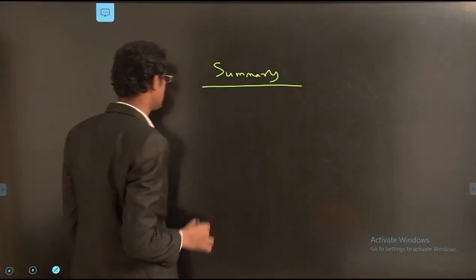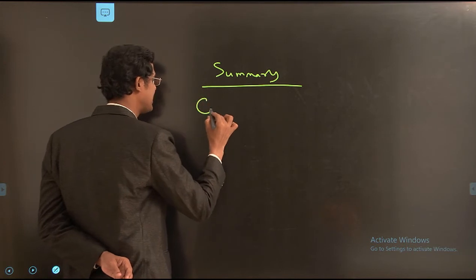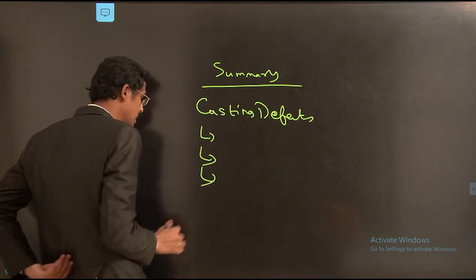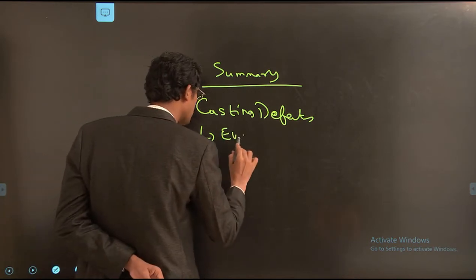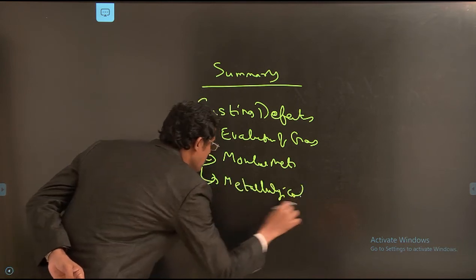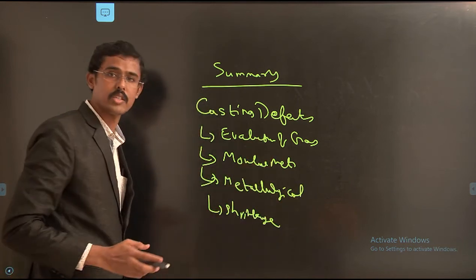In this class, we have studied casting defects. In casting defects, we have seen the various defects with respect to evolution of gases and molten material, metallurgical defects, shrinkage, and a few other points also.